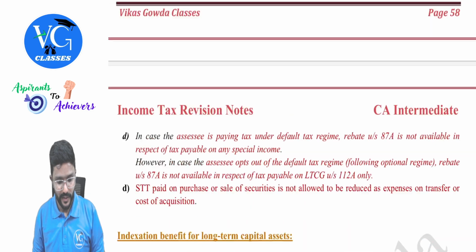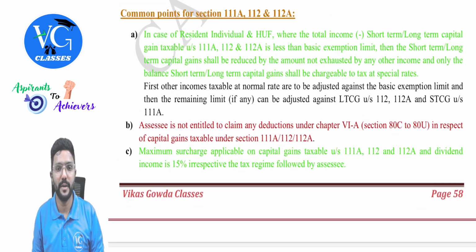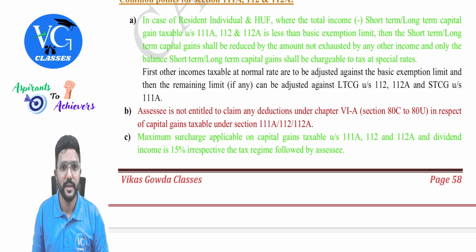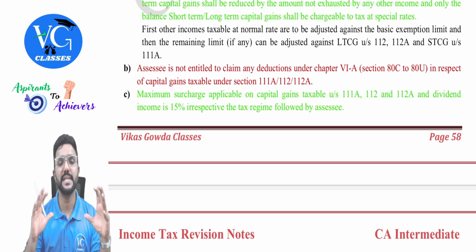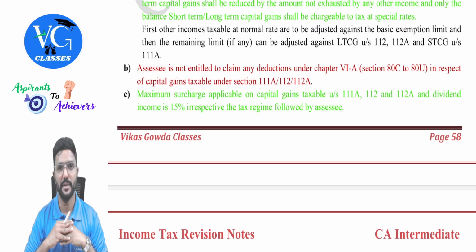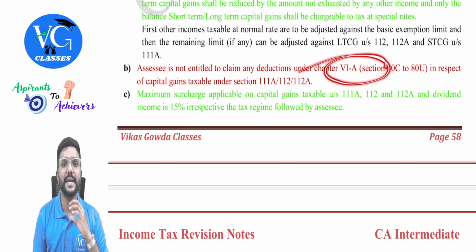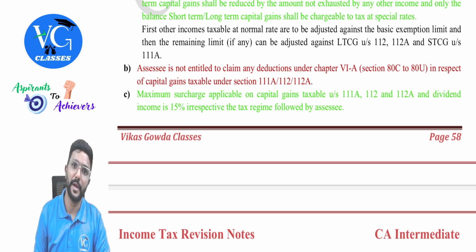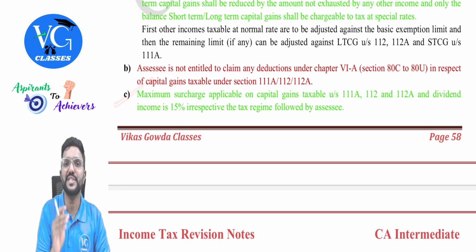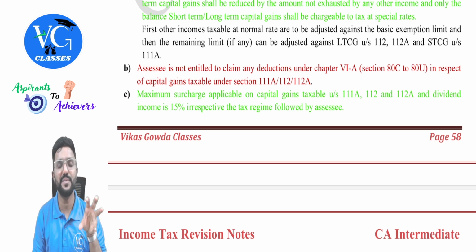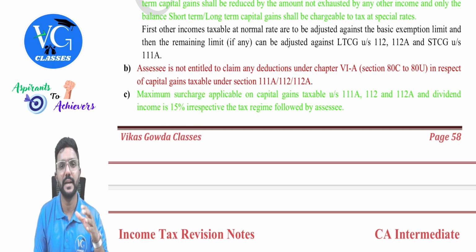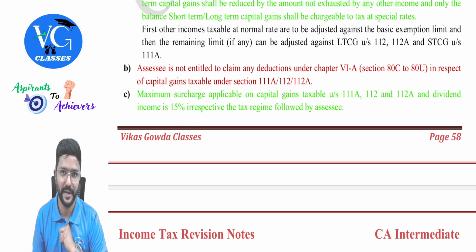Hope it was helpful for you. I have tried to combine the concept of the shortfall adjustment along with rebate and all. Next, assessee cannot claim any Chapter 6A deductions against the capital gain special income, guys. Actually, Chapter 6A deductions cannot be claimed against any special income, including capital gain special income. Next, the maximum surcharge applicable on whatever tax we calculate on capital gain special income plus dividend income is 15%, whether under optional scheme or default scheme, guys.